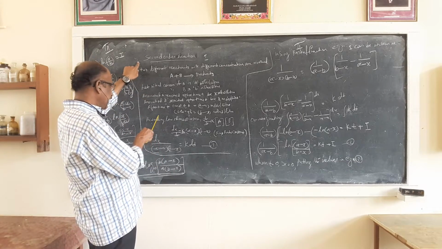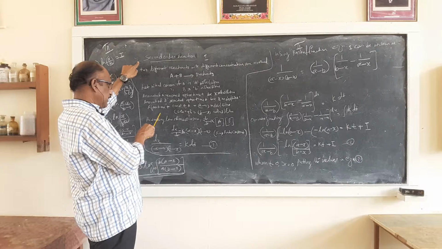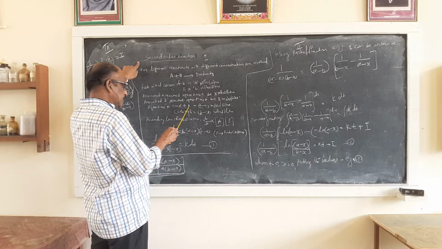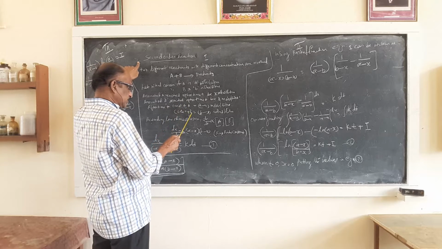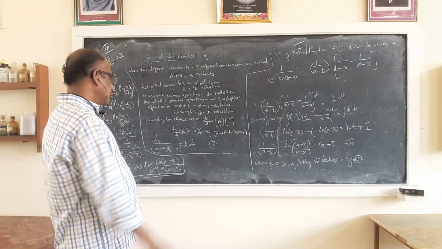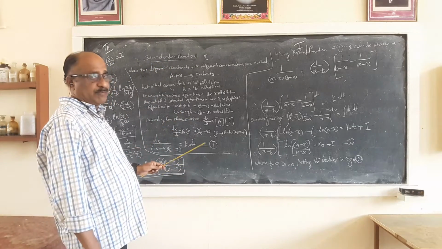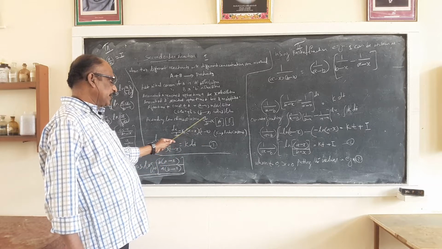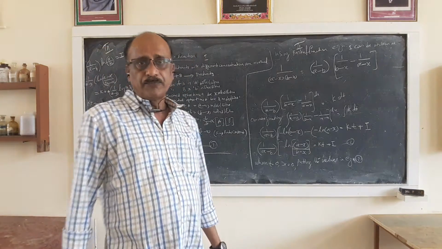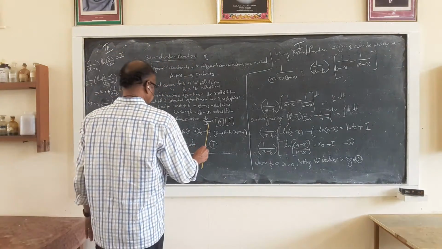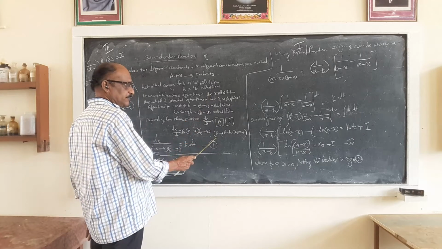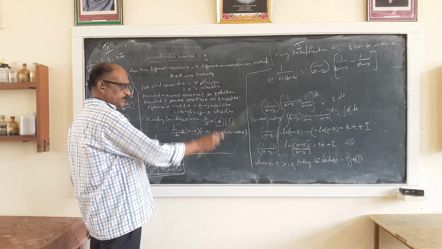Considering this reaction, after time t the concentration of A and the concentration of B are as above. After considering the reaction, you apply the law of mass action. That is, dx by dt, the rate of the reaction, is directly proportional to the concentration of A into the concentration of B.